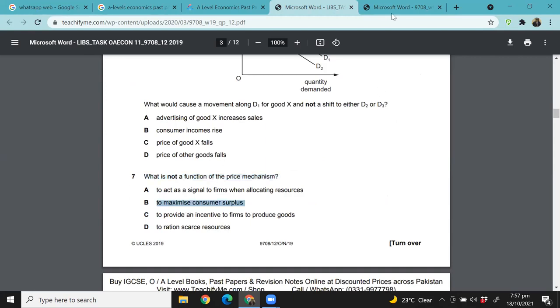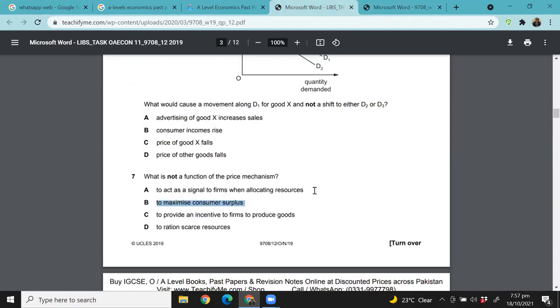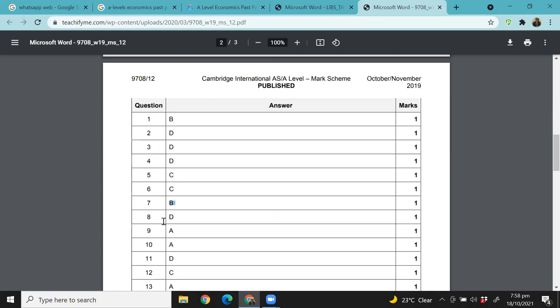7 was what is not a function of price mechanism, right? To maximize consumer surplus, because all others act as a signal to firms when allocating resources. This is about allocative mechanism, to provide incentive for firms to produce goods. Yes, that is again allocative mechanism, and to ration scarce resources, that is again allocative mechanism. But it is not the purpose of price mechanism to maximize consumer surplus. So 7 is B.